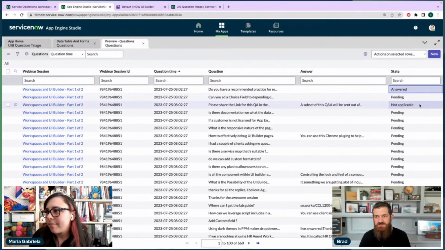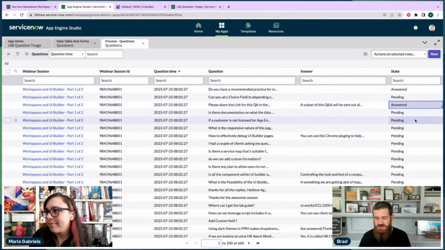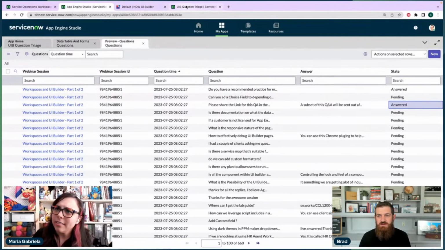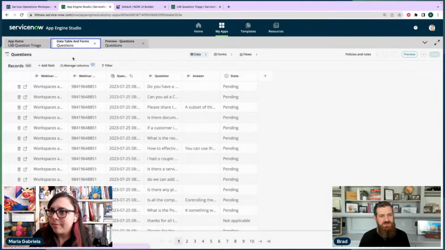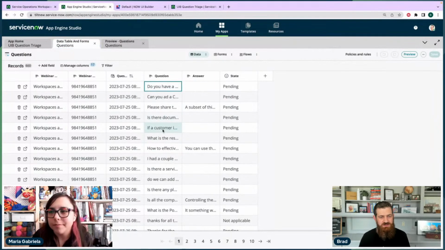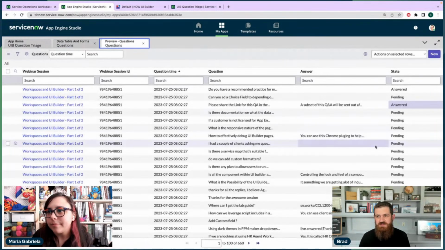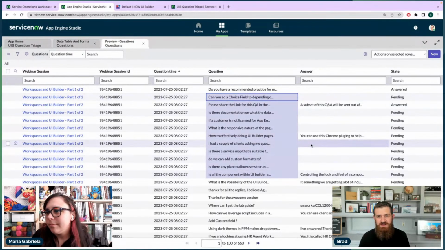So let's do a couple of them. Let's switch both of these to answered. Does that work in App Engine Studio, the shift, click, drag? Well, let's see. No, it does not. Oh. This one does, though.